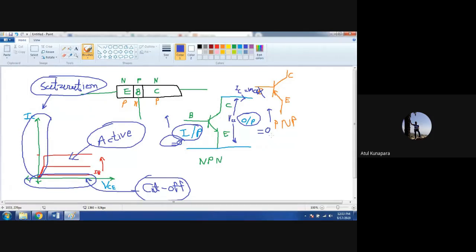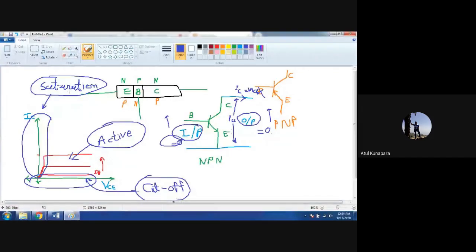So the three regions of operation of the transistor are cutoff, active, and saturation. When you operate a transistor in the active region, it is called an amplifier, because whatever input you give, your output will be proportional to the input. If you have a 1 volt signal at the input side, then your output may be 5 volt or 10 volt, depending on the gain setting. So that is the active region of operation, and in it your transistor works as an amplifier.